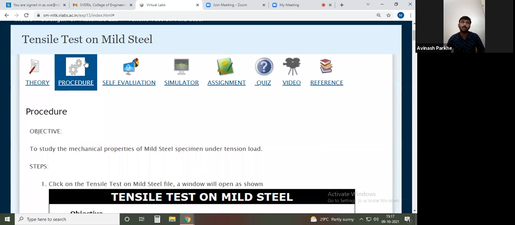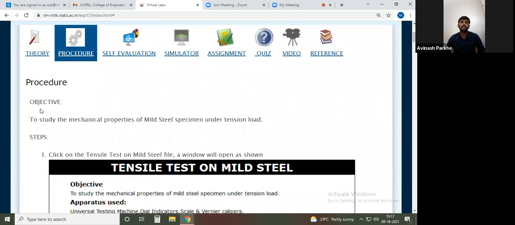Now the important thing is how to perform the tensile testing on the mild steel. For that purpose, the second tab they have represented as a procedure, because whenever we have to perform any test or go for experimentation, the procedure is very, very important. That means starting from the machine to stopping that machine, whatever the number of steps are there, we have to understand first, and accordingly we have to follow the procedure and perform the test.